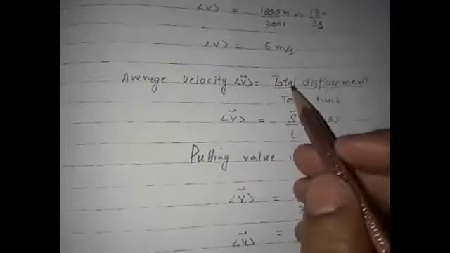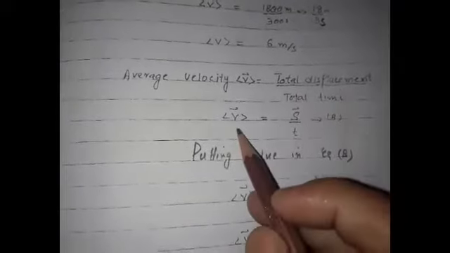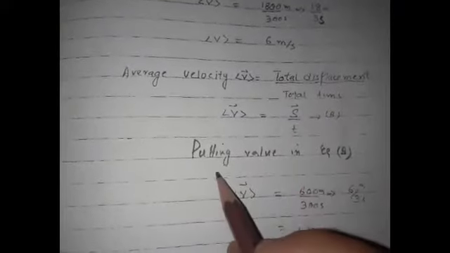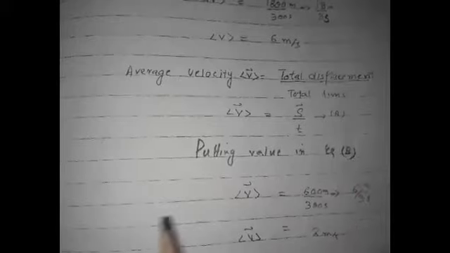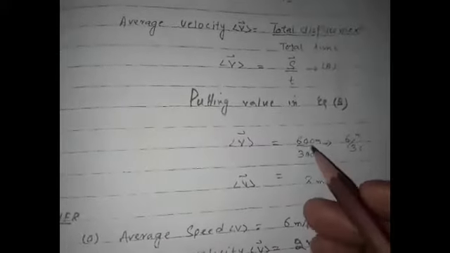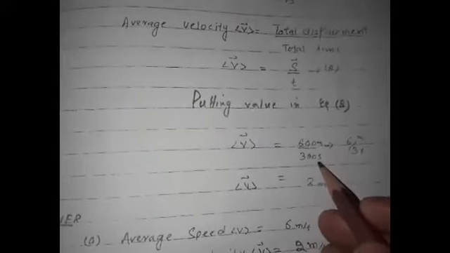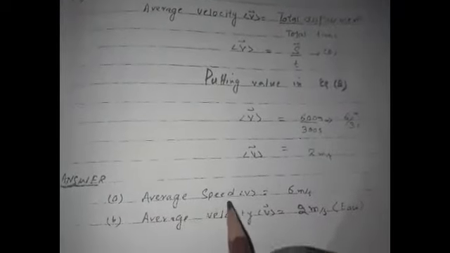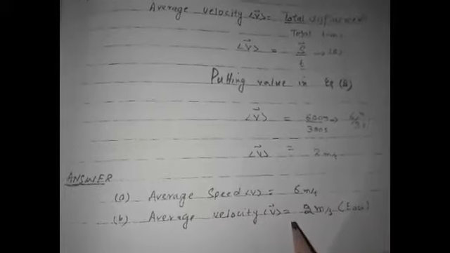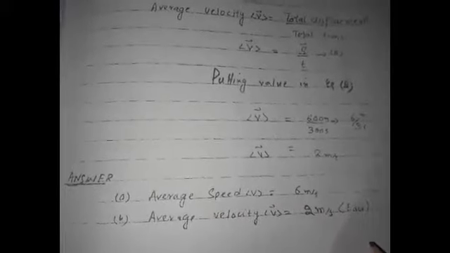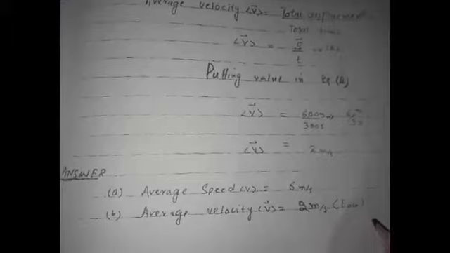Average velocity is equal to total displacement divided by total time. Average v is equal to s divided by t. Putting values in equation number B, average v is equal to 600 meter divided by 300 seconds is equal to 6 divided by 3 meter per second. Average v is equal to 2 meter per second. Answer: average speed is equal to 6 meter per second and average velocity is equal to 2 meter per second towards the east.